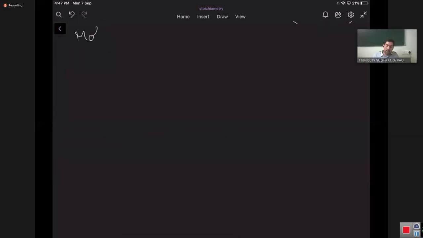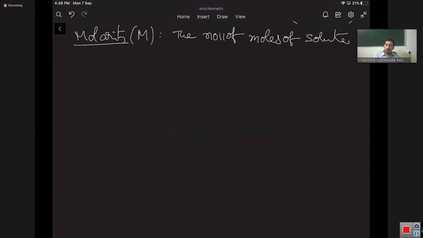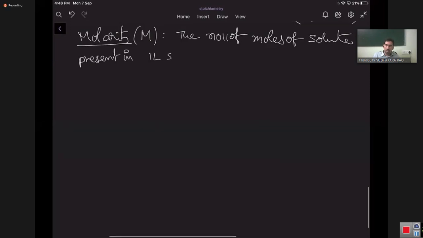Molarity is represented with capital M. The definition is the number of moles of solute present in 1 liter of solution at a given temperature.